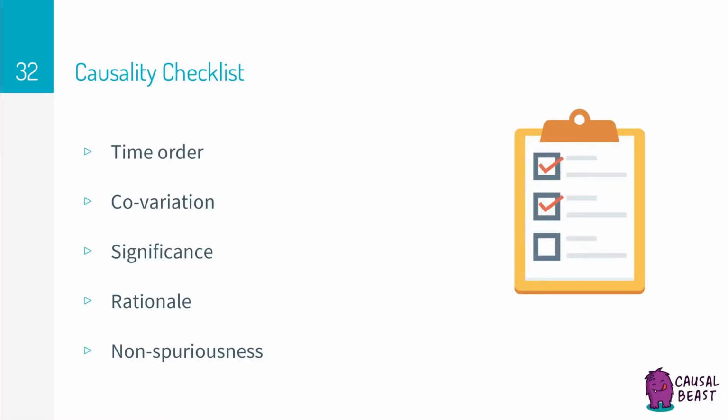There is a checklist to figure out if there is enough evidence to say that a causal relationship exists between a set of variables. And broadly speaking, there are 5 boxes that need to be checked, and they are time order, covariation, significance, rationale, and non-spuriousness. We'll talk about them one by one.